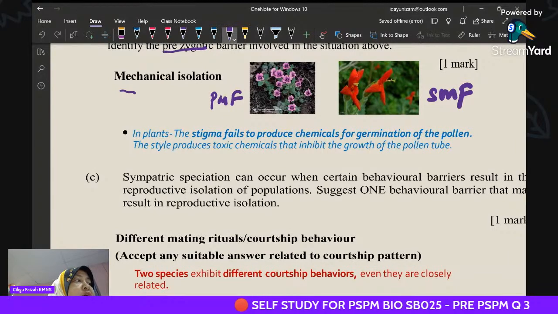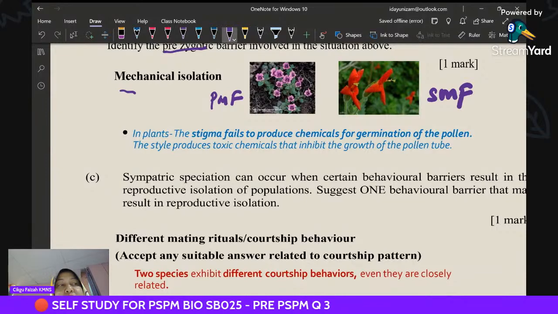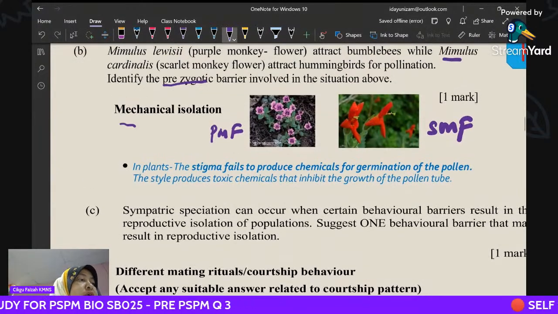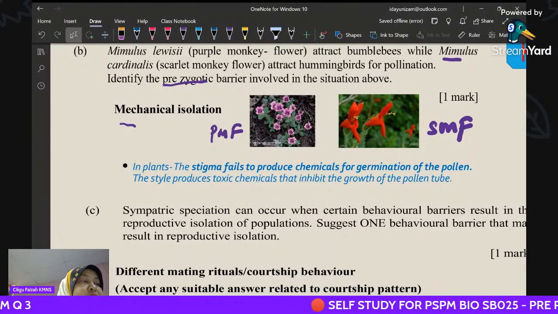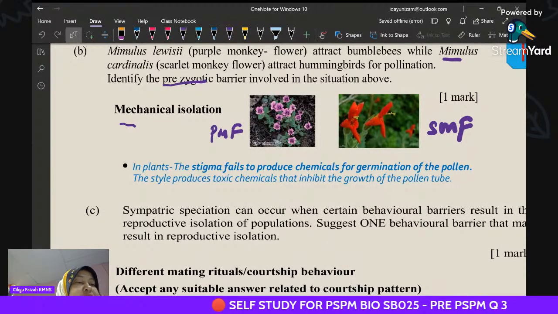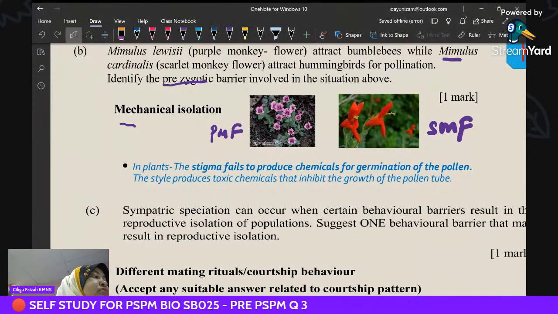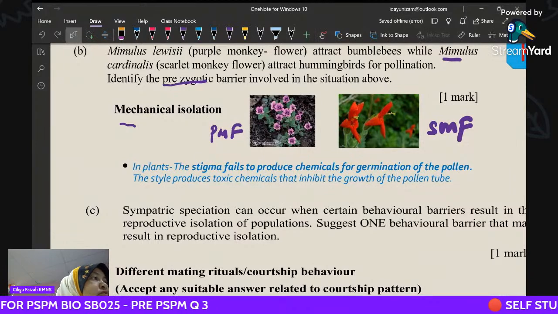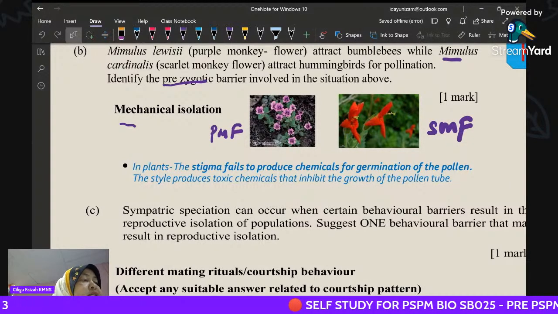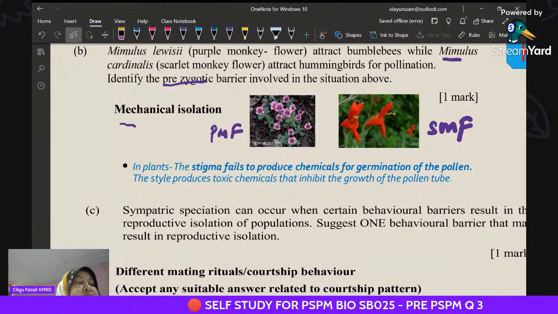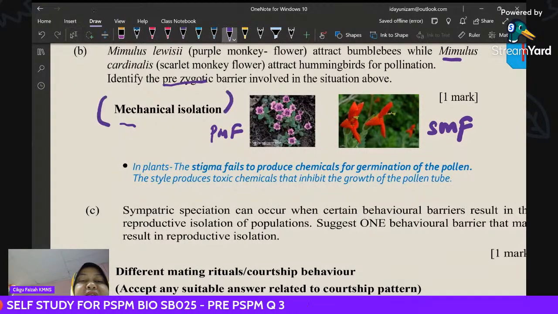When mentioned about the pre-zygotic isolation, we have six. Again, habitat, temporal, behavioral, mechanical, gamete. Oh, sorry, we have five isolations for prezygotic. Again we repeat: habitat, temporal, behavioral, mechanical and gametic. So in this case, it's a mechanical isolation.